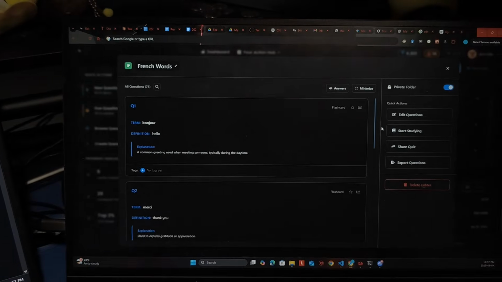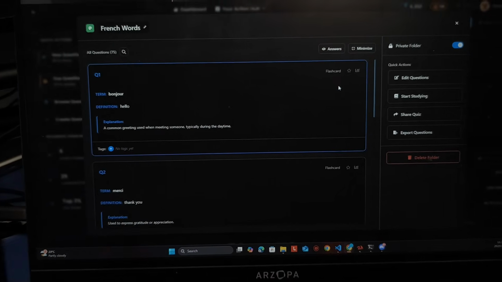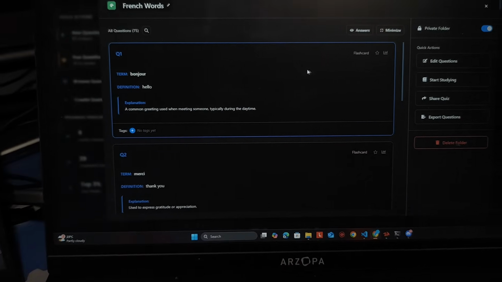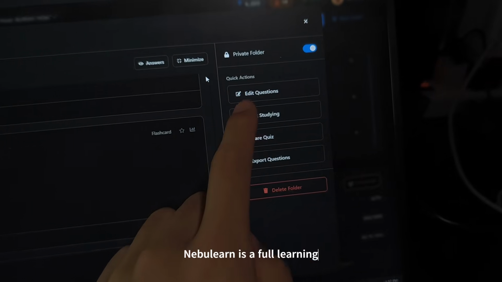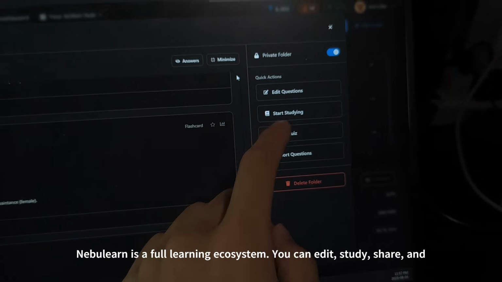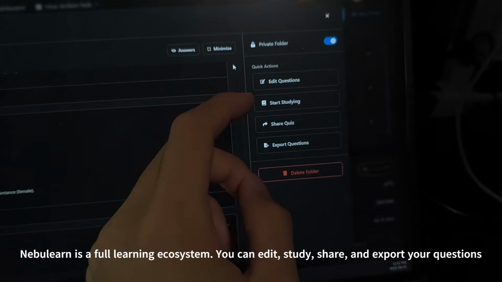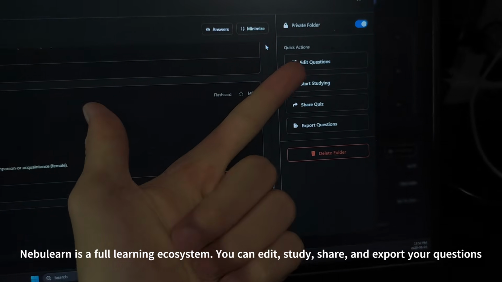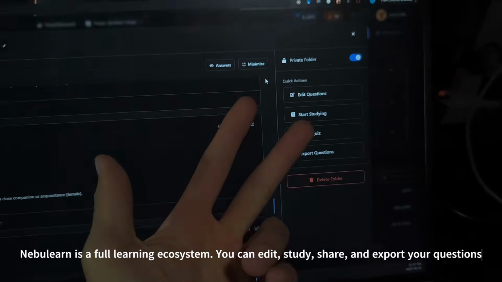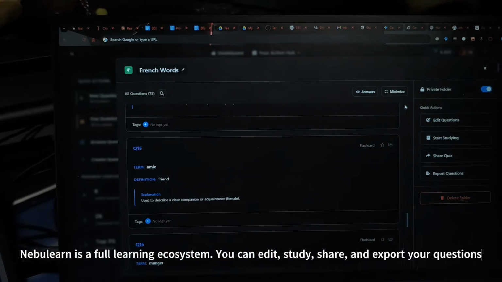So if I enter my French words folder, these are obviously flashcards that I created. You can see all of them here. You can edit all my questions. I can start studying them. I can share my questions with my friends. I can even export them as a PDF or docx or even a Google form if I'm a teacher and I want to send this to someone or something like that.